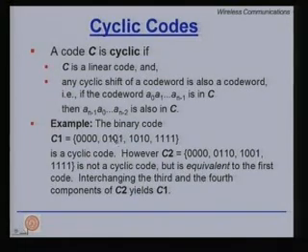If you rotate 0101 by 1, so put this 1 here and right shift each one of them, you get 1010, which is this one. If you right shift 1010 again, you get this one. If you do a cyclic shift of this, you get back this one. So, any cyclic shift gives you one of the valid codewords already present in the set. Hence, this is an example of a cyclic code.